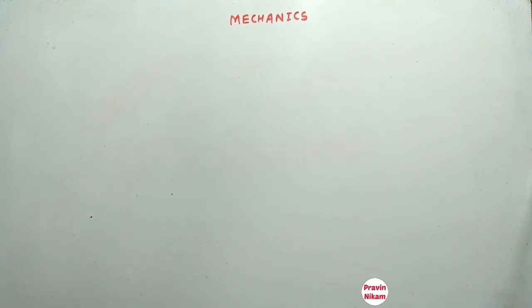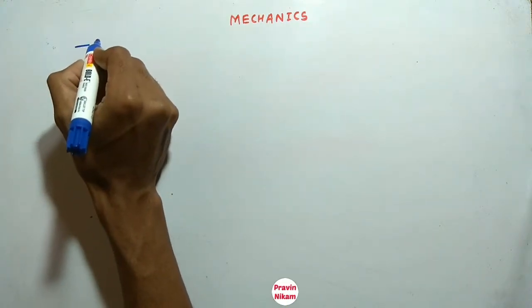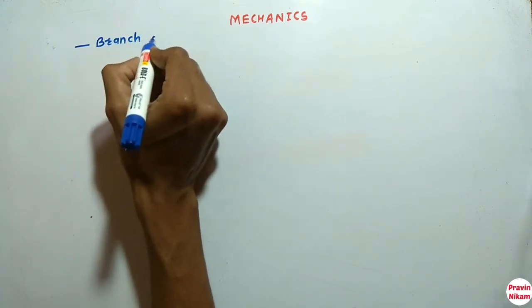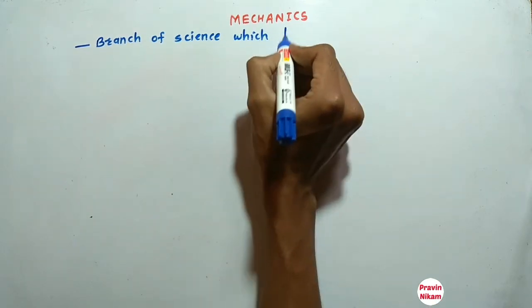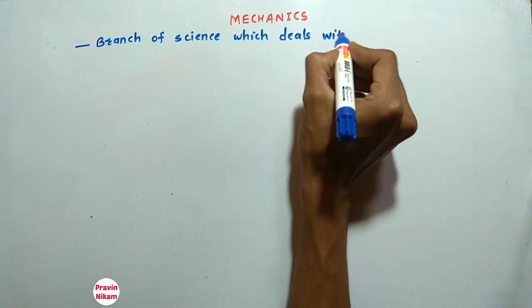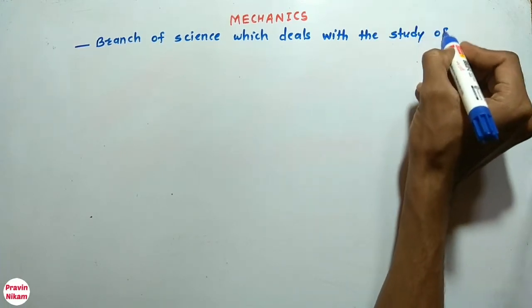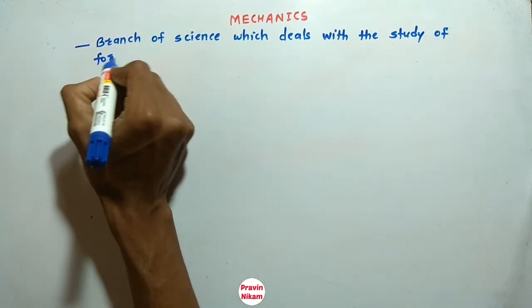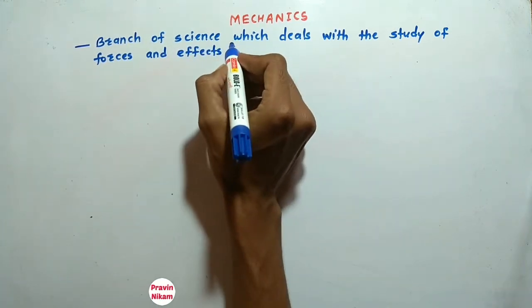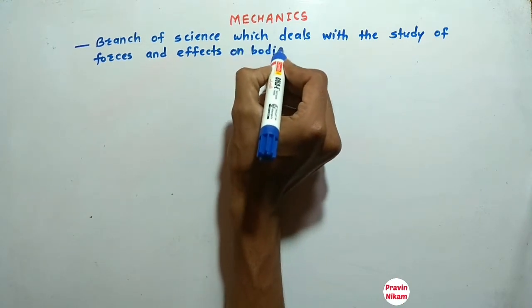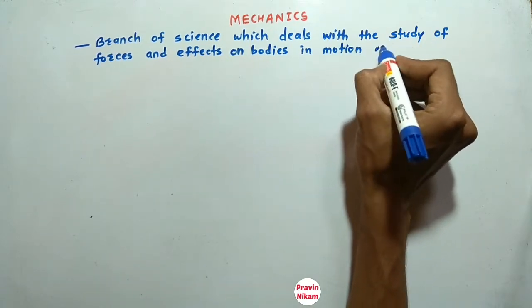Now let us see first what is mechanics. Mechanics is the branch of science which deals with the study of forces and their effects on bodies in motion or at rest.